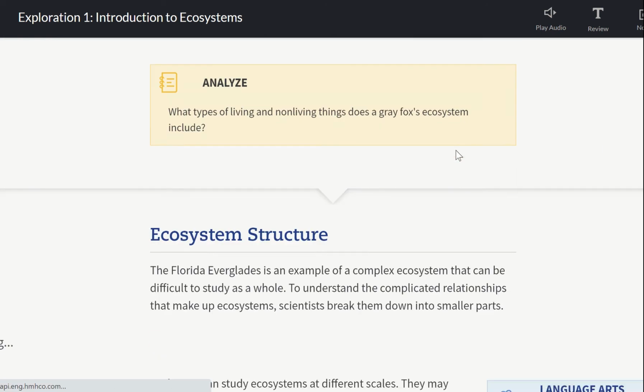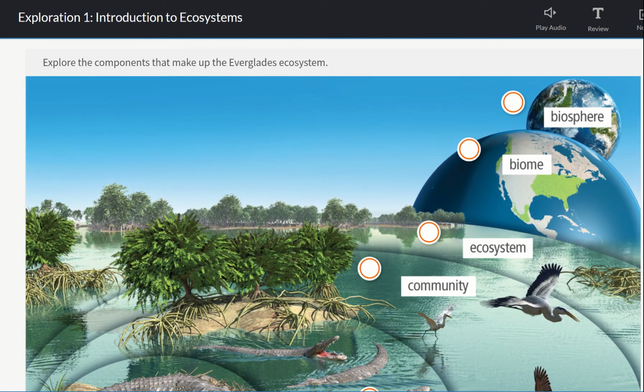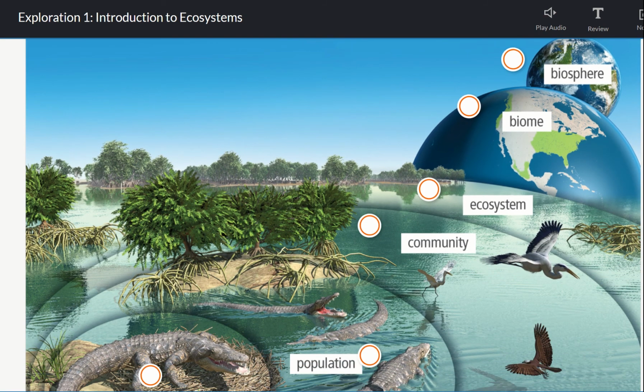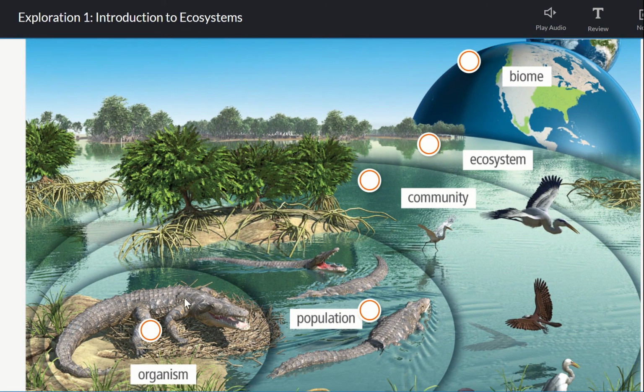As we scroll down here, here's the structure of an ecosystem. We talked about this earlier when we talked about inputs and outputs and structure and organization. Remember, we have an individual organism, and the individual organism can be anything. It can be a bacteria cell, an alligator, a crocodile, a human. But anytime we talk about a population, we're talking about the same species, same place, same time.